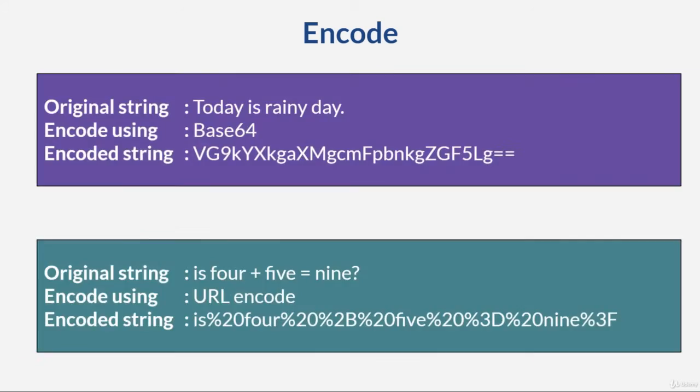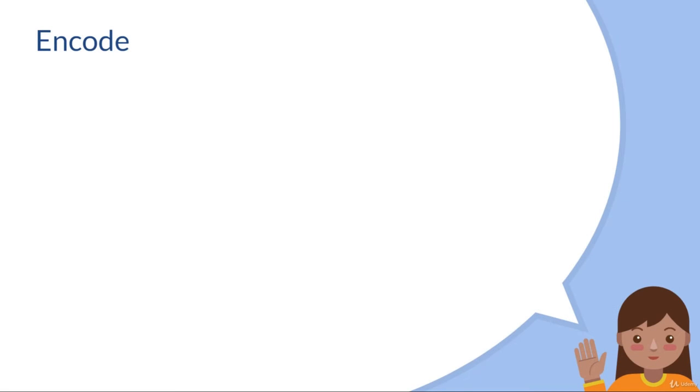These are examples of encoding. The purple box is base64 encoding and the green box is URL encoding. To further understand security, we need to understand the difference between encode, encrypt, and hash.